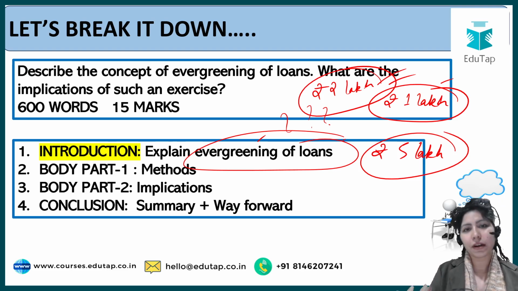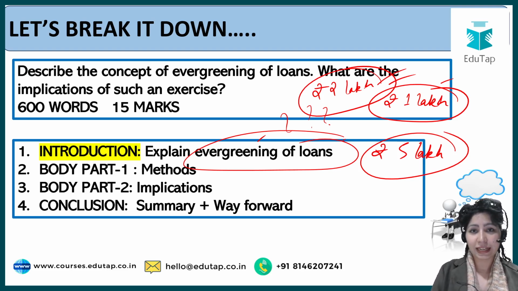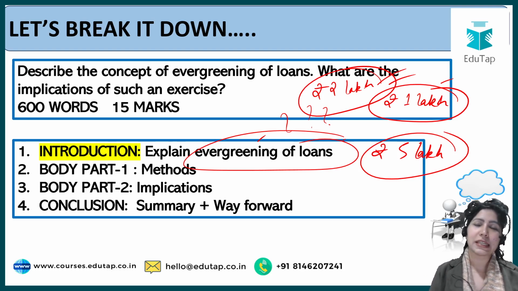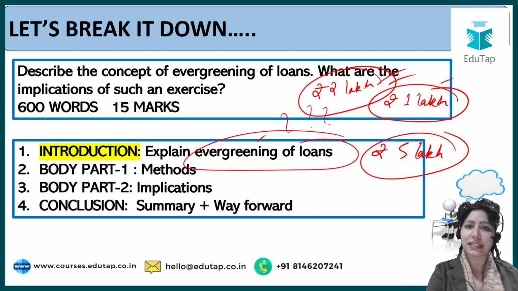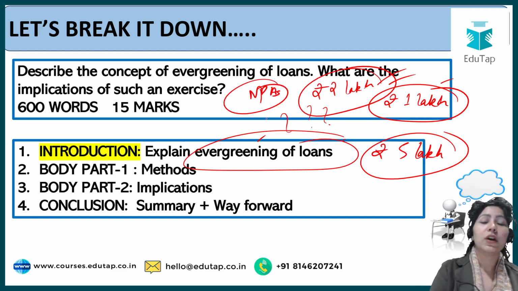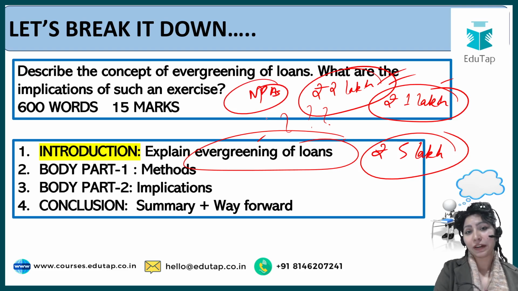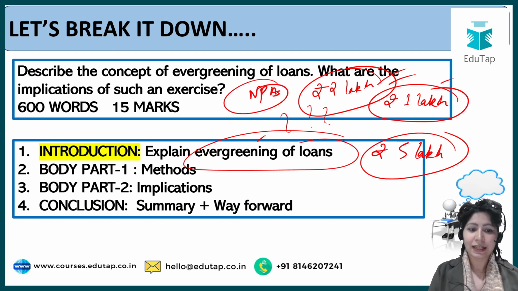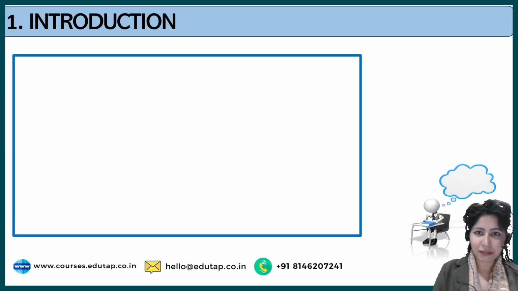Many intended loans can also be given one after the other, and if I'm somebody who's not returning the loans, still I'm getting money from the bank in the form of newer loans, or my previous loans which should have been NPAs and should have been brought under the oversight of RBI have been hidden because the bank and I are related. Then that will be known as evergreening of loans. It means I'm always having a loan with the bank, but I'm never returning it back. So my loan is evergreen. It's always there. All right. So that's the concept. Let's write about it.